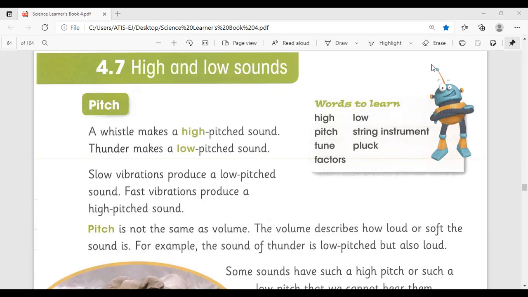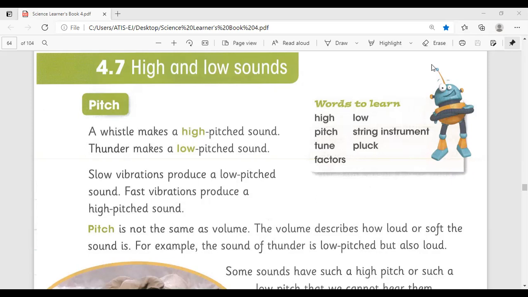Why do we need to muffle sound, boys? We need to muffle sound to protect our ears. Exposed to 85 dB for a long time, it can cause hearing loss.